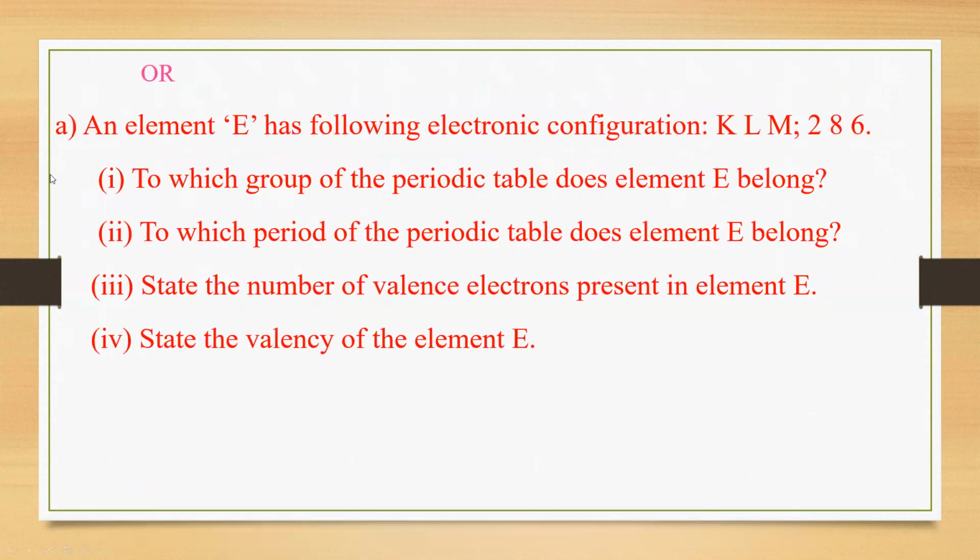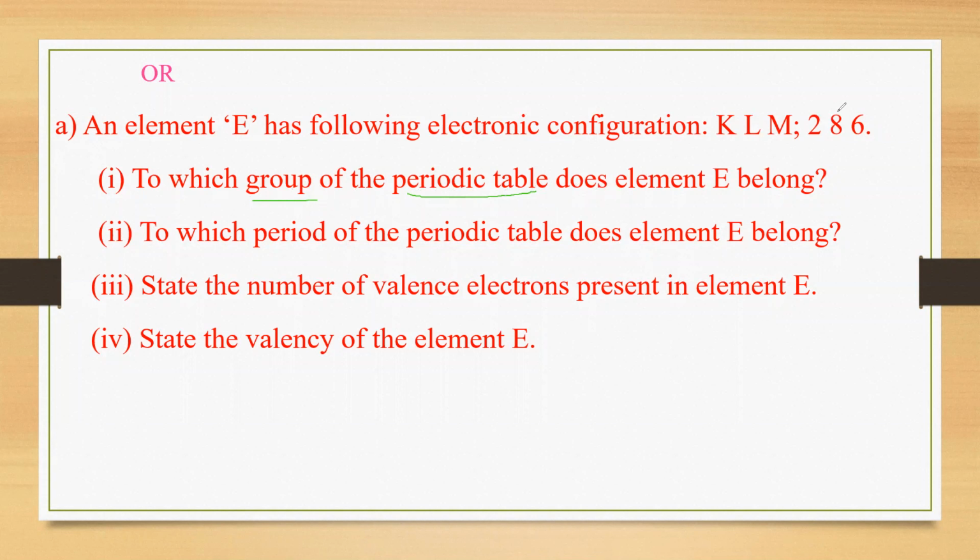This is the internal choice for the previous question. An element E has the following electronic configuration, KLM as 2, 8, 6. 2, 8, 6 is the electronic configuration. To which group of the periodic table does element E belong? Element E belongs to which period? You can see the periodic table. Which group are they asking? Which group of the periodic table does E belong to?